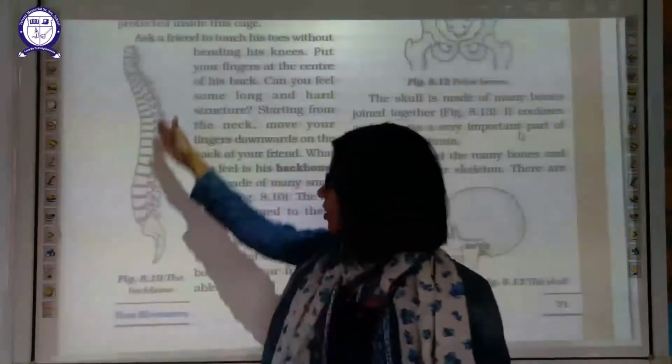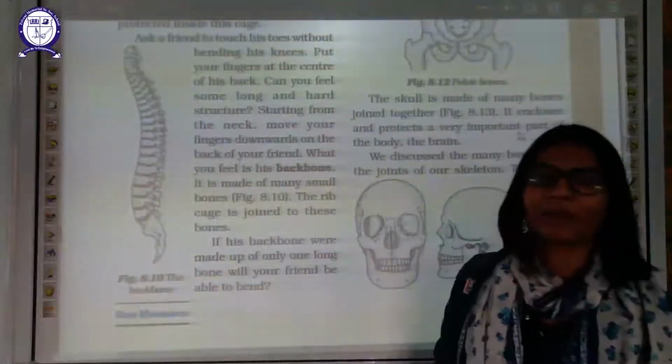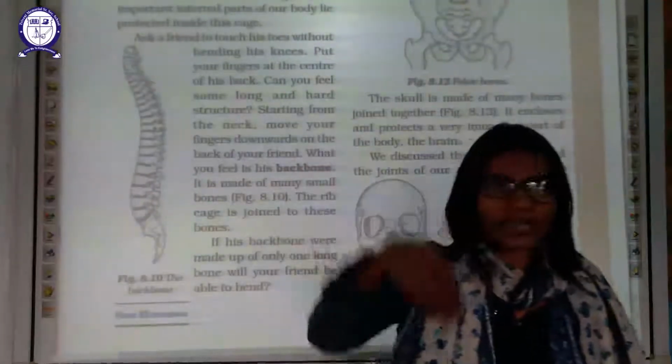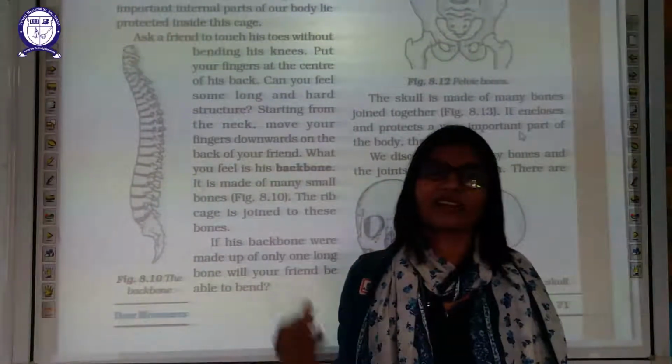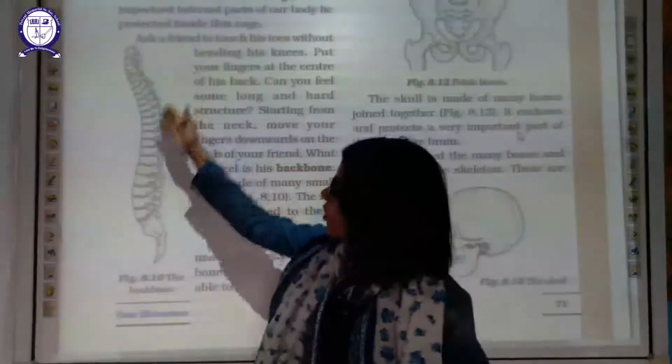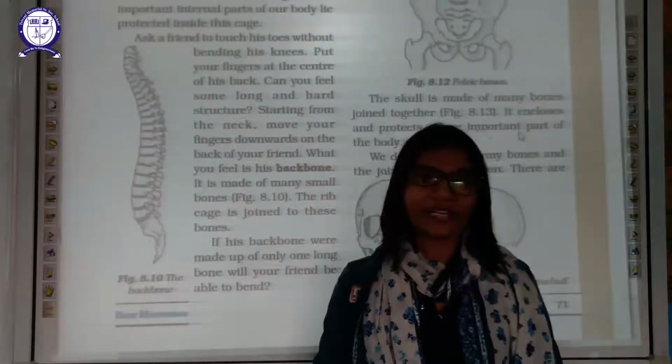What you feel is your backbone. The backbone is made up of small little vertebrae which are joined together, and there is a hole in all those vertebrae. You can compare this with the beads of a string. So all these vertebrae are joined together and they are protected.